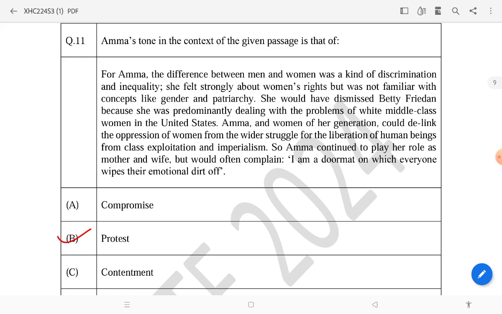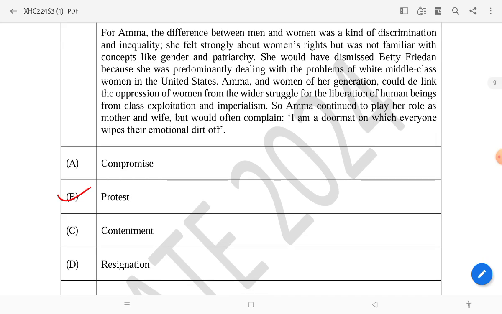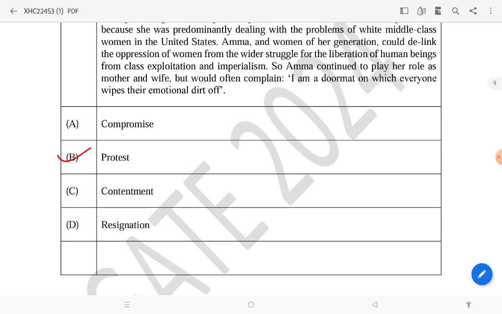Then question number 11: for Amma, the difference between men and women was a kind of discrimination and inequality. She felt strongly about women's rights but was not familiar with concepts like gender and patriarchy. She would have dismissed Betty Friedan because she was predominantly dealing with the problems of white middle class women in the United States. Amma and women of her generation could not delink the oppression of women from the wider struggle for the liberation of human beings from class exploitation and imperialism.